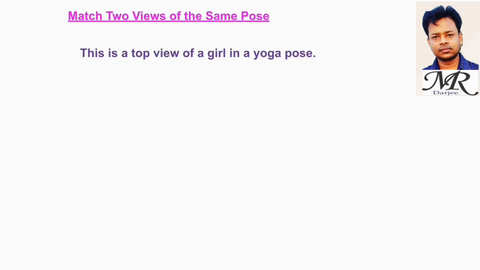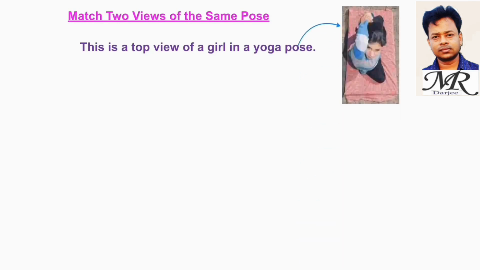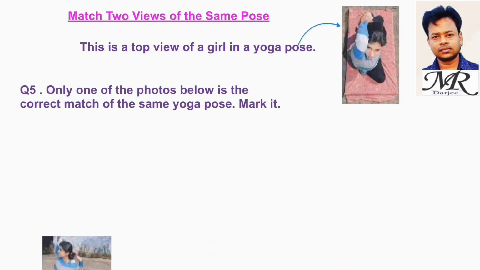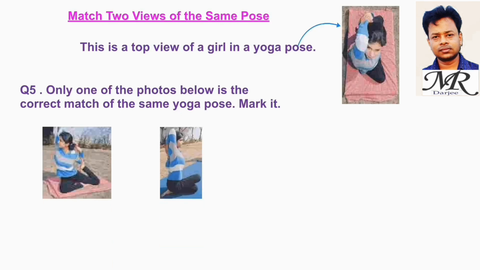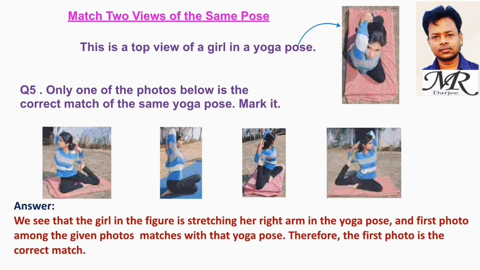Match two views of the same pose. This is a top view of a girl in a yoga pose. Only one of the photos below is the correct match of the same yoga pose. Mark it. We see that the girl in the figure is stretching her right arm in the yoga pose, and the first photo among the given photos matches with that yoga pose. Therefore, the first photo is the correct match.